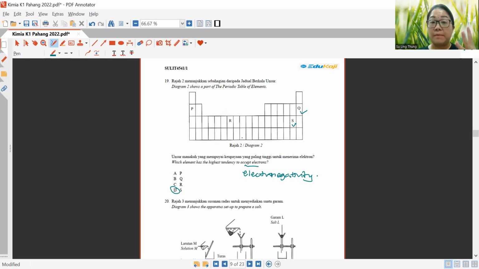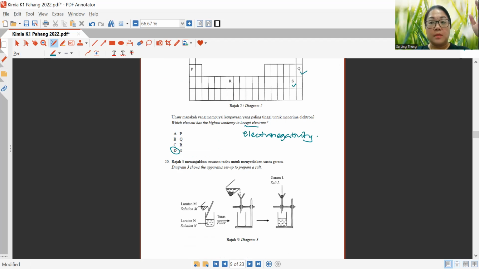They won't ask more than that. And then for P, because P is from group 1, it has a higher electropositivity, not electronegativity, because P has an ability to lose electron, not to gain electrons. That's why question 19, the answer is D.